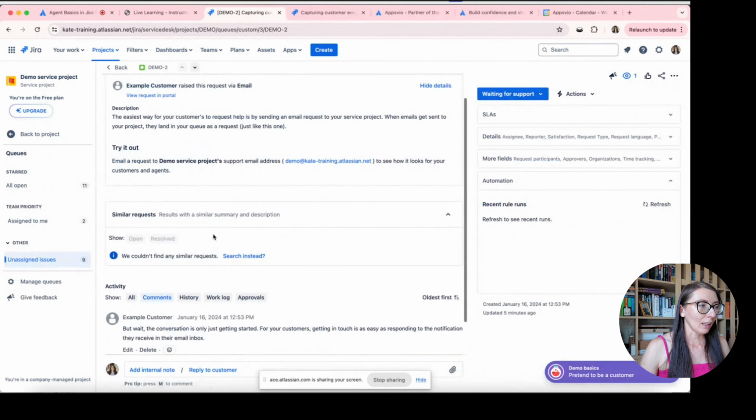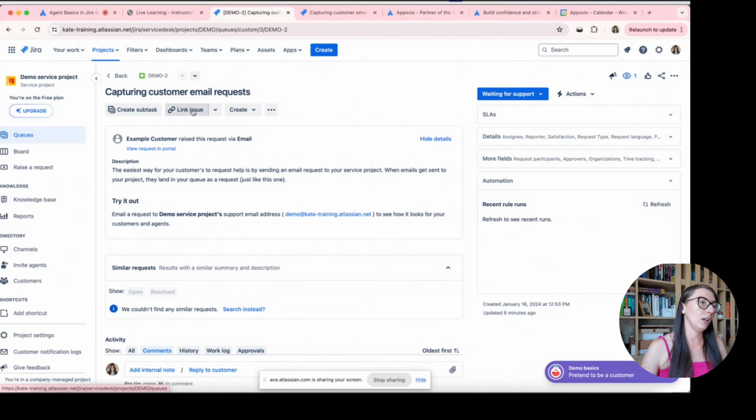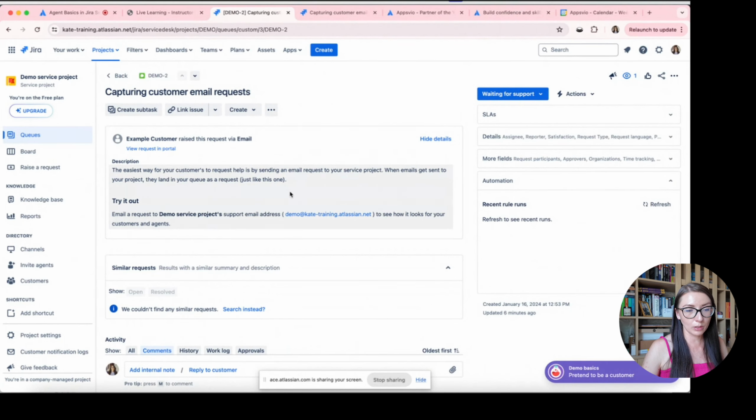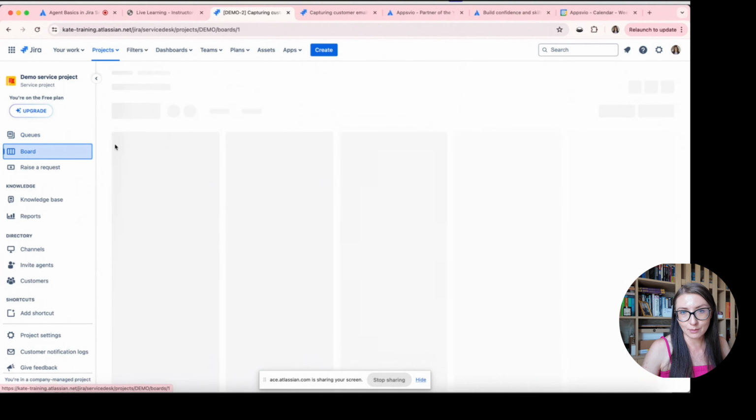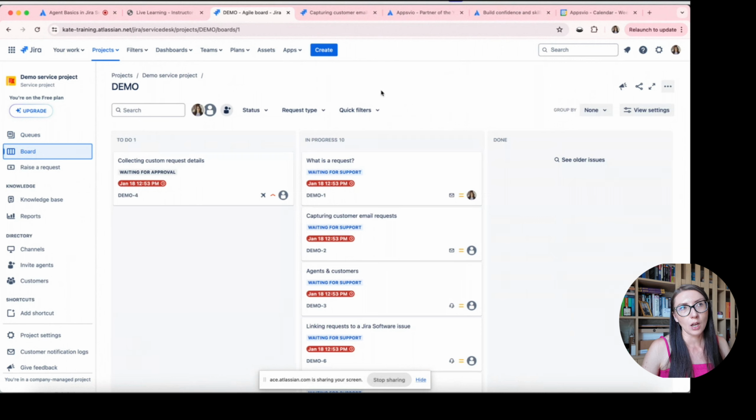Okay, so this is the issue. What's next? What is also a very important area for your agents? I think it's worth talking about the board, because the board is a new place. This feature was released a few weeks ago, I guess. Maybe it's still not available on some instances.